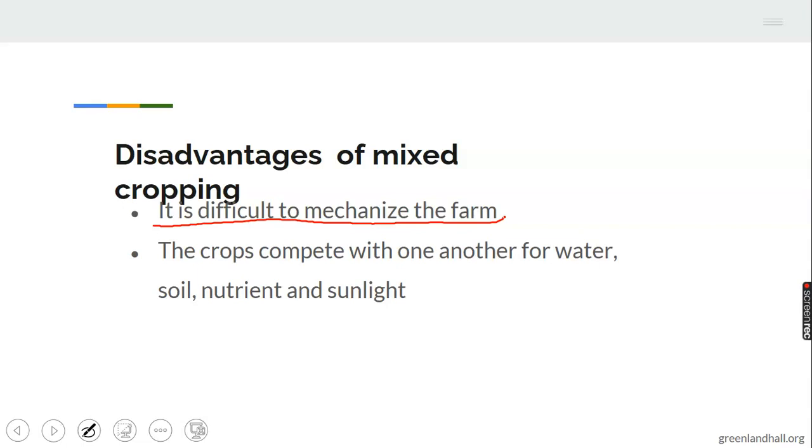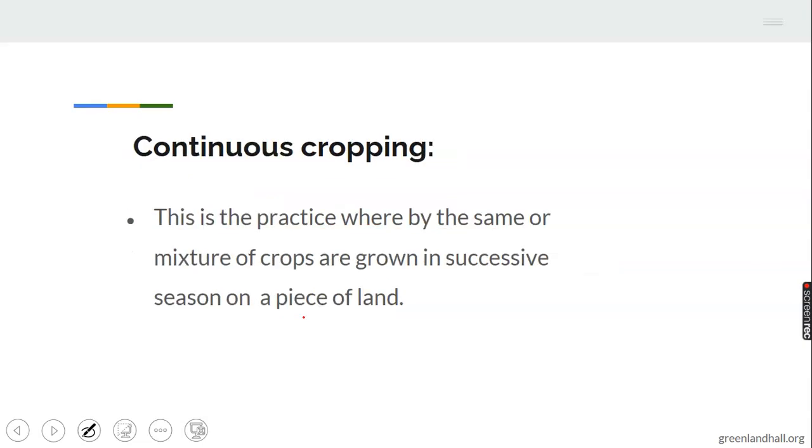2, the crops compete with one another for water, soil, nutrients, and sunlight. The crops definitely will compete with one another for water, soil, nutrients, and sunlight, because there are many crops grown on the same land. Because there are many crops grown on the same land, there will be competition among the crops in absorbing nutrients, water, and sunlight. Continuous cropping.